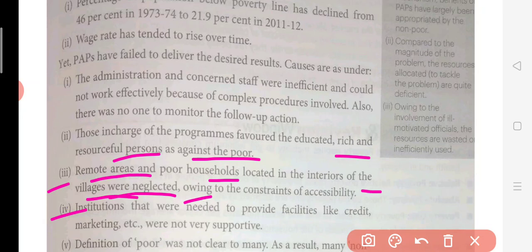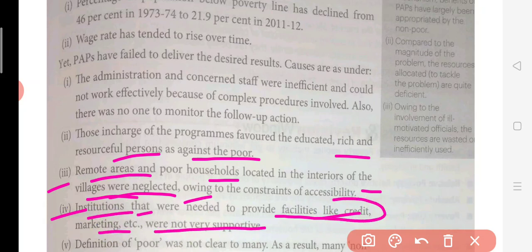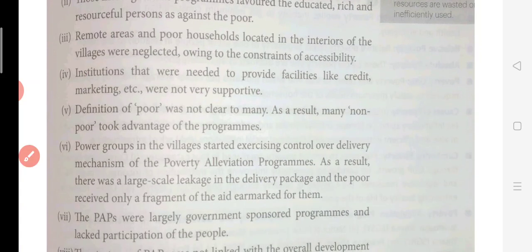Now, fourth point: institutions that were needed to provide facilities like credit and marketing were not supportive. These institutions were made to help poor people, like providing them with credit facility and marketing for the surplus food grains of these farmers. Farmers should also get marketing for their grains, but these were not supportive and they did not get much support. Traders are still involved, and agents come in between. So that is another point.